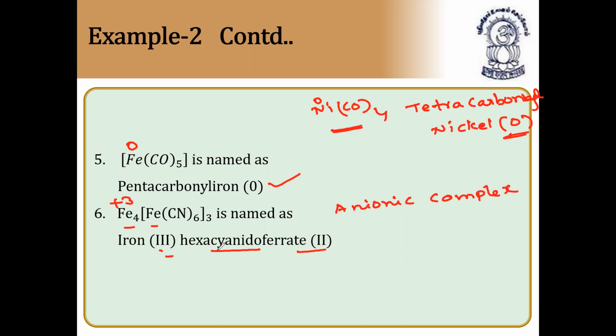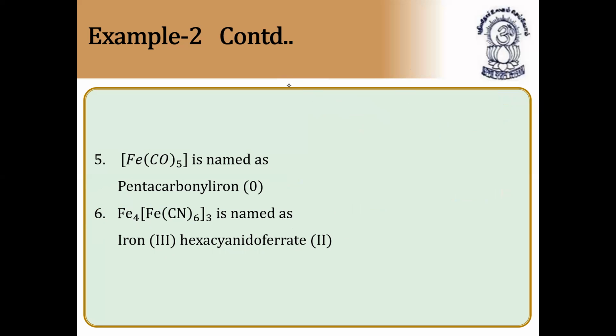Hexacyanido because 6 cyanides are there. Hexacyanidoferrate(II) because the oxidation state of this is 2. Very, very important, this compound name. So the name of the complex, definitely you'll get a question. If you follow the rules properly, 100% you'll get the answer correctly.